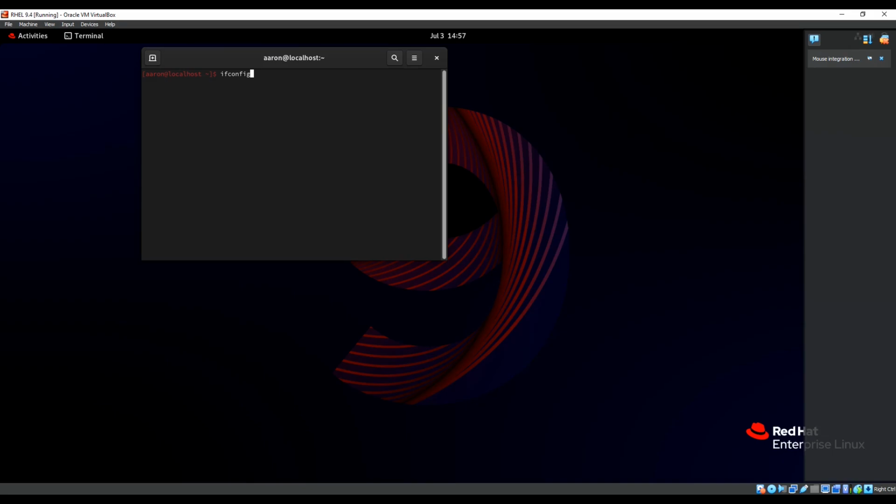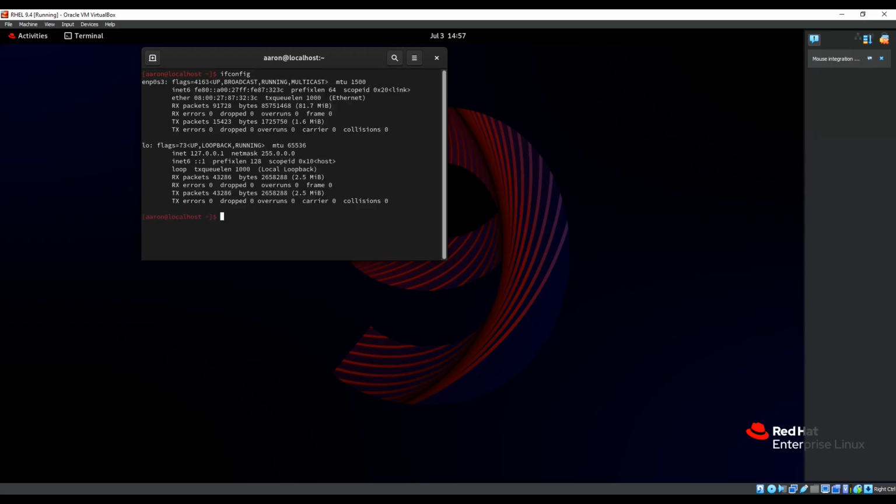I believe because I've got a bridged adapter, it's going to have its own unique IP. So let's have a look. 127.192. Okay, let's try ping the outside world. Yep, network is unreachable. So this is a common problem.